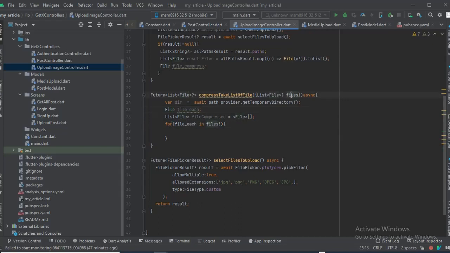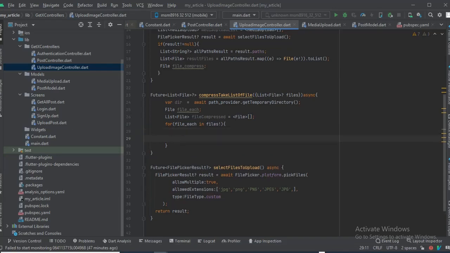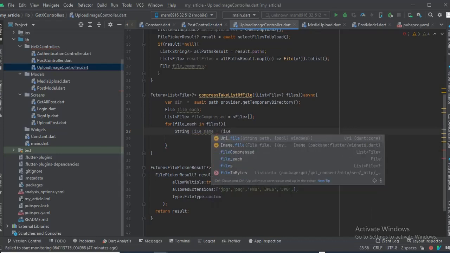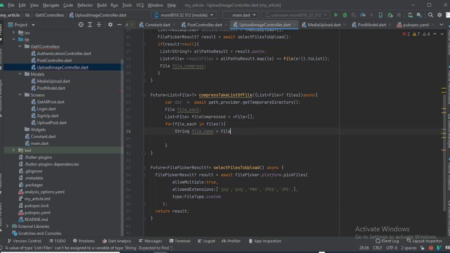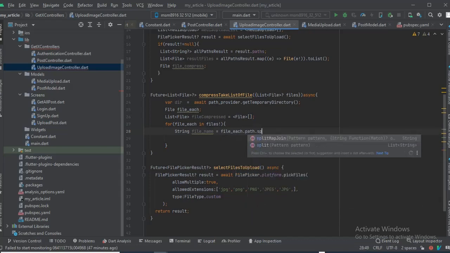So for file, we're gonna loop through these files, right, and pick each and every one of them, and we're gonna compress each file in it. Okay. So what I want is the file name. So we're gonna say string here. We're gonna get the file name, and we're gonna say file each dot split, not dot path, dot split. You wanna split it, right?